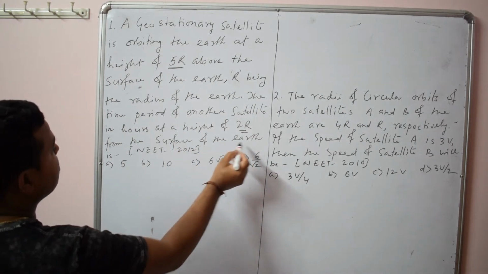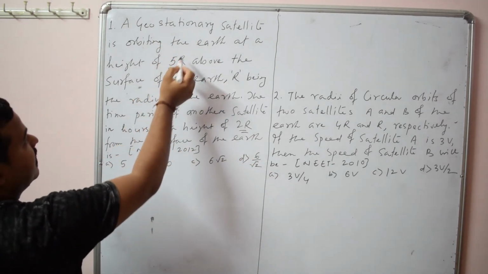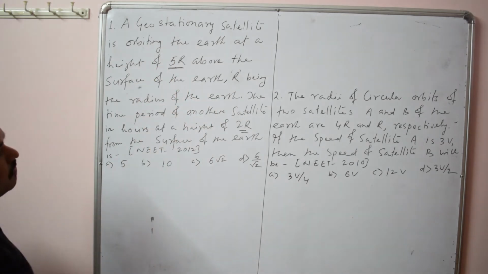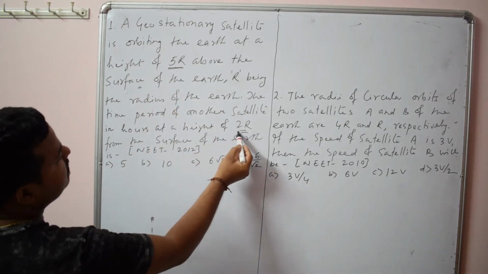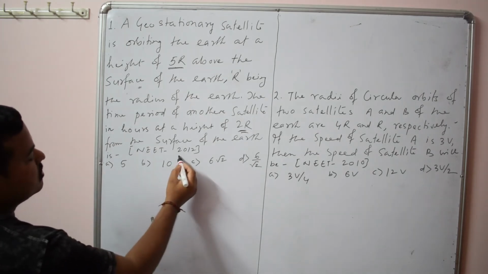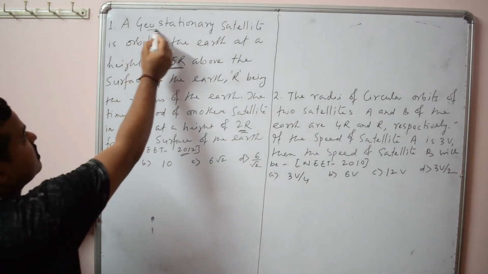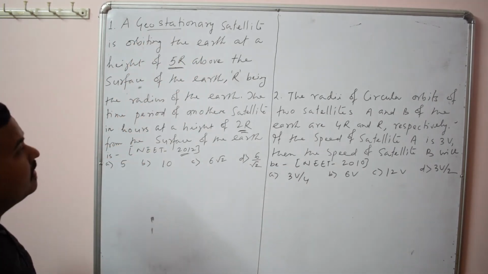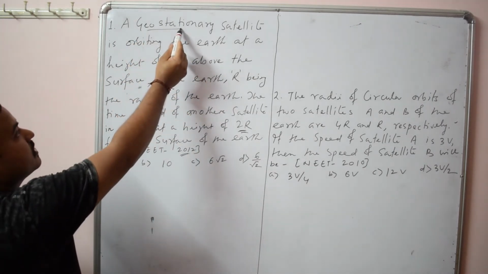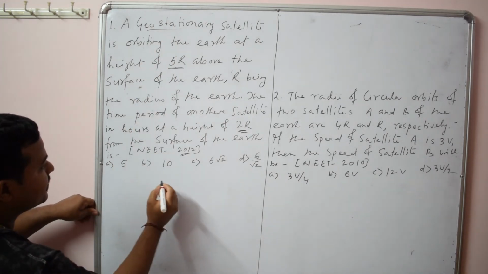So the heights from the surface are given. The geostationary satellite is at a height of 5R from the surface. You have to find the time period of another satellite which is at 2R from the surface. This question came in 2012 NEET. First of all, the first one is geostationary. I have already explained that the time period of a geostationary satellite is 24 hours. So what is given here?